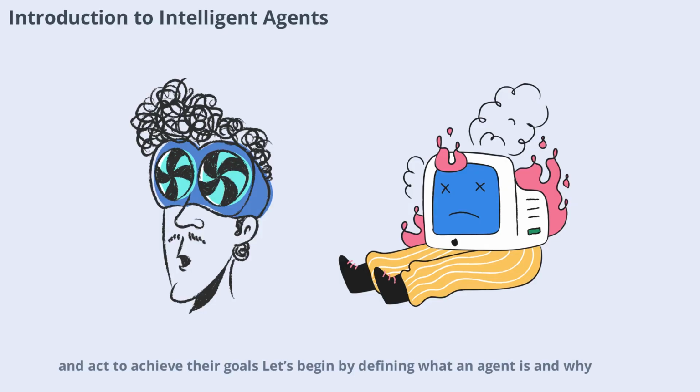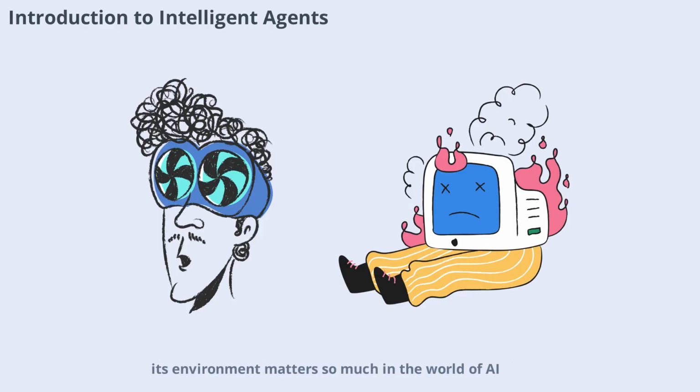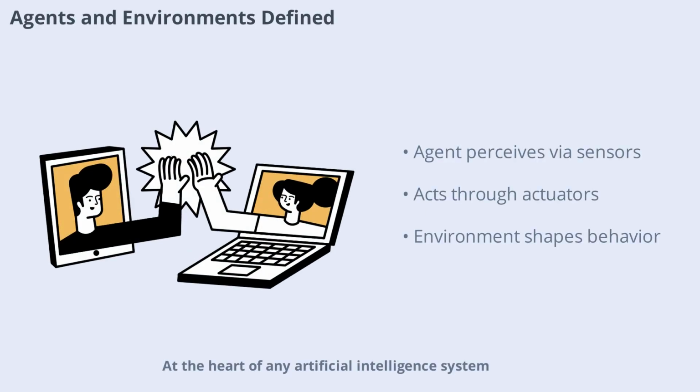Let's begin by defining what an agent is and why its environment matters so much in the world of AI. The heart of any artificial intelligence system is the relationship between an agent and its environment. An agent is anything that can perceive its surroundings through sensors and act upon those surroundings using actuators. The environment, on the other hand, is the external context in which the agent operates. This dynamic interaction is what allows intelligent systems to function and adapt.